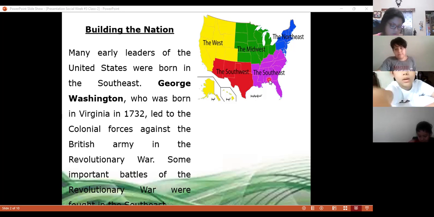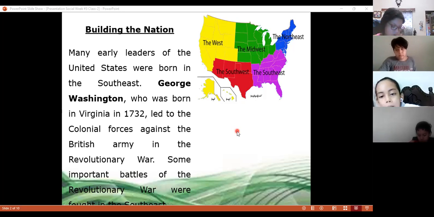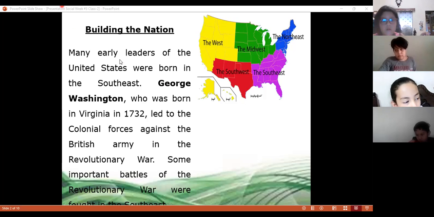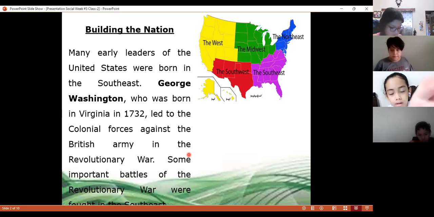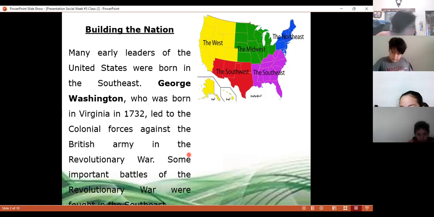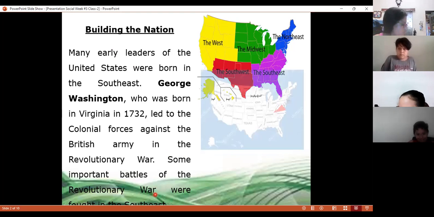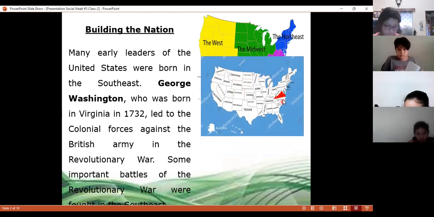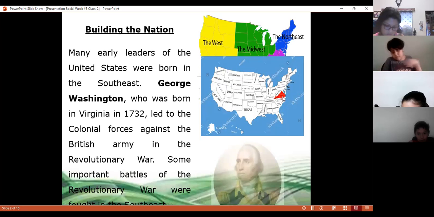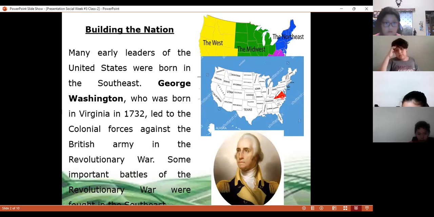And he led the colonial forces against the British Army, as your classmate Andreas was reading. Okay, Gabriela, some important battles of the Revolutionary War were fought in the Southeast. Remember that settlers were coming from other countries to get gold and different things from the Southeast. So there was a war. Here we see where Virginia is located, exactly in the Southeast, and the picture of George Washington.